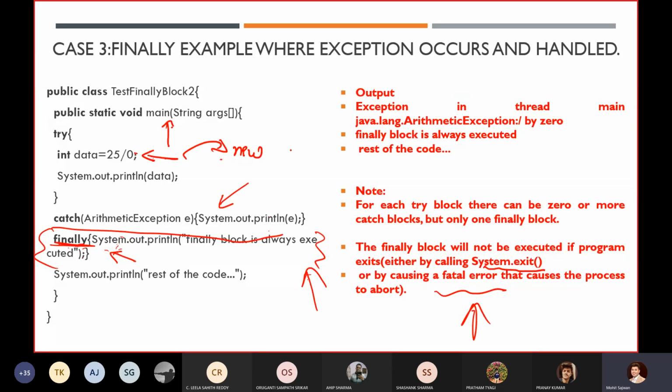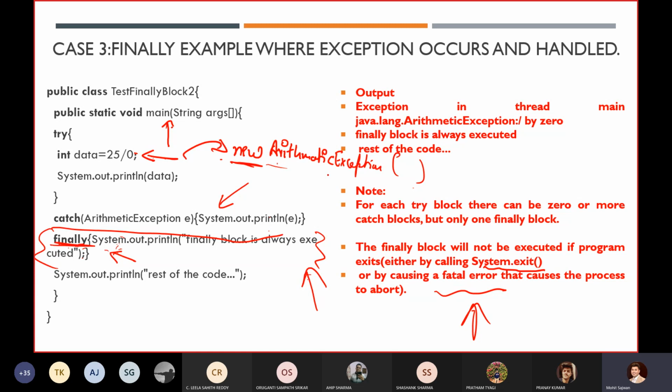This exception belongs to which class? I have already told you about the various exception classes. This exception belongs to the arithmetic exception class. You already know that using the new keyword we generally create an object, so automatically it will create an object of the arithmetic exception class.